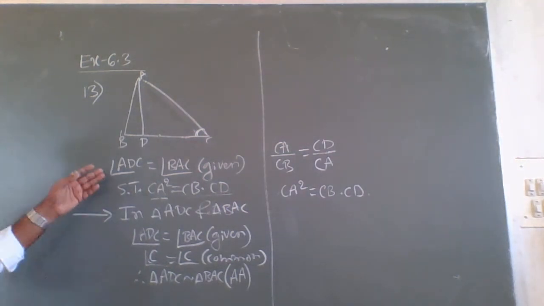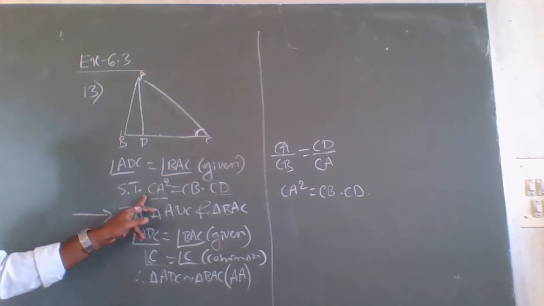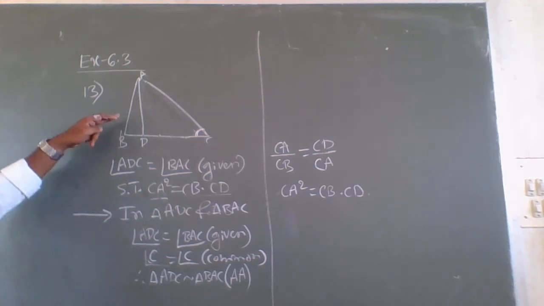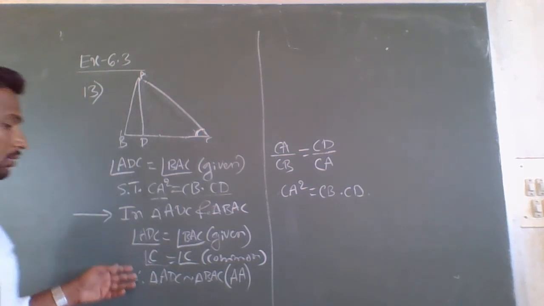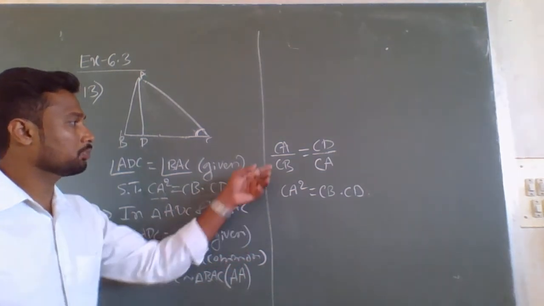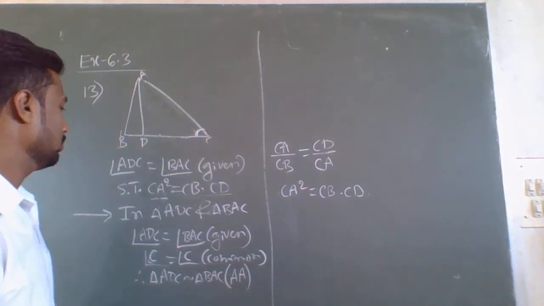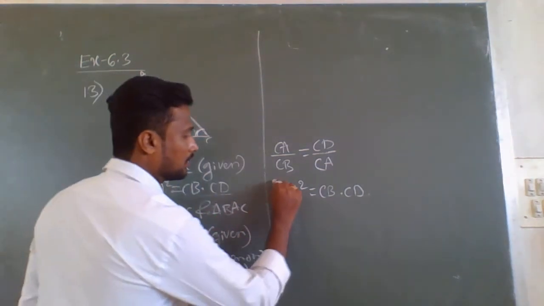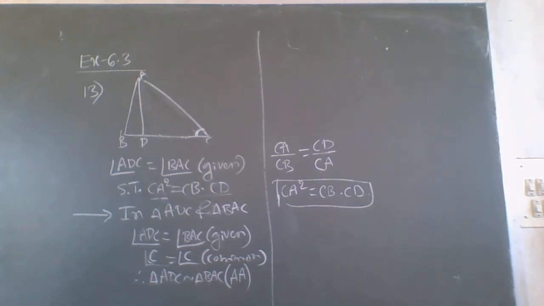So here, what they have given, these two angles are equal, and we have to prove this. First, I considered triangles ADC and BAC. These two triangles are similar. If these two triangles are similar, then corresponding sides are proportional. Therefore, what you got, CA square is equal to CB dot CD, is the answer.